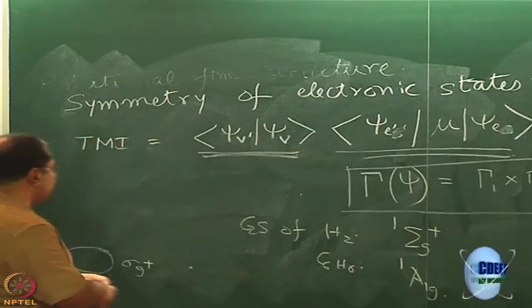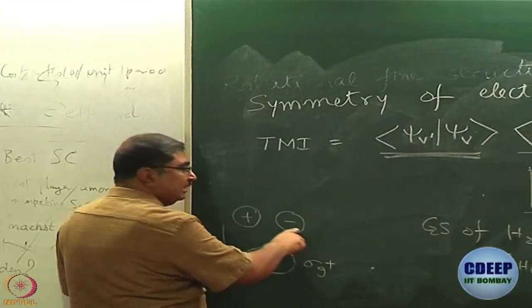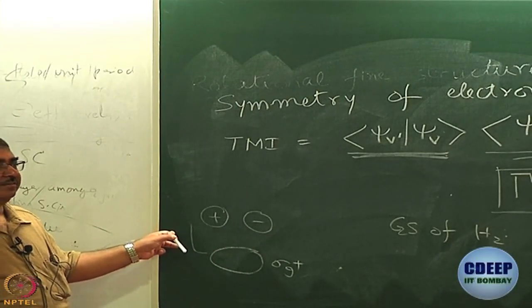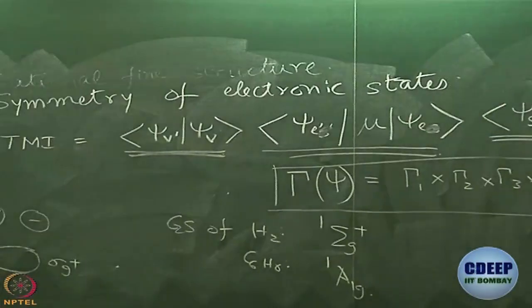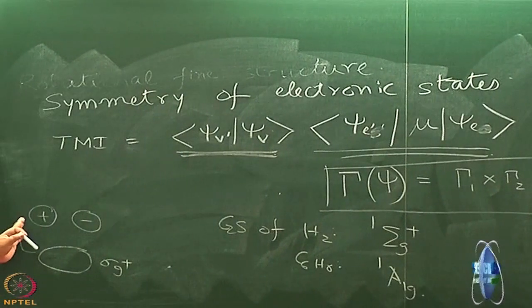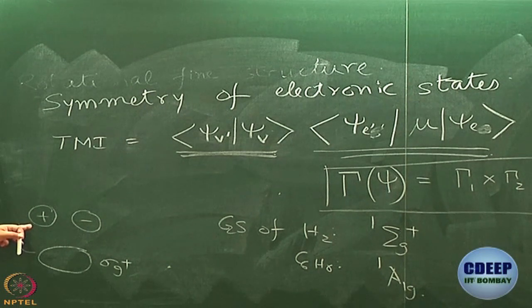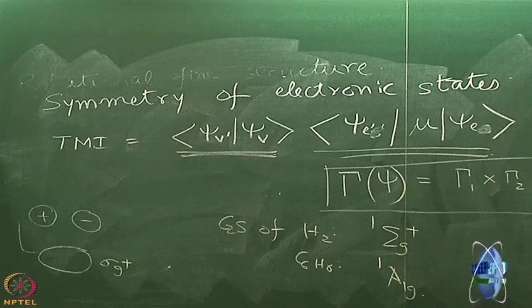What about He2, if it is there? For He2, what is the symmetry of this orbital? The character table is there. What is the symmetry of this? We had done this earlier. But the first thing to ask in situations like this: g or u? U, definitely u, right? And what will it be? Some kind of sigma, of course, some kind of sigma u. Which one? Sigma u minus or sigma u plus?